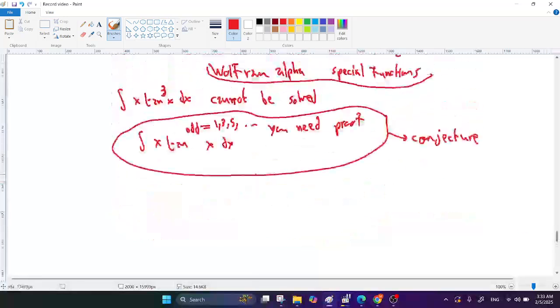Now, if you have an even power, x times tan to an even power x dx like this, you can solve it. We can solve, for example, 2, 4, 6, but this also needs a proof because we have infinitely many even numbers, and above we have infinitely many odd numbers. We should prove it for everything. Conjecture.